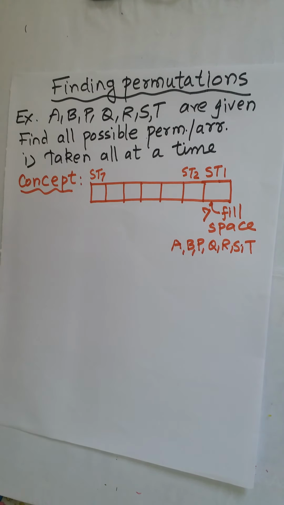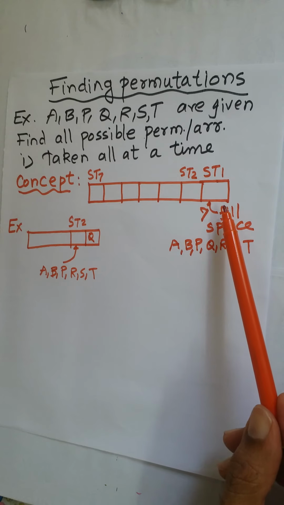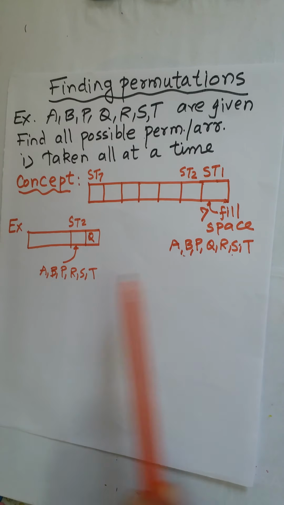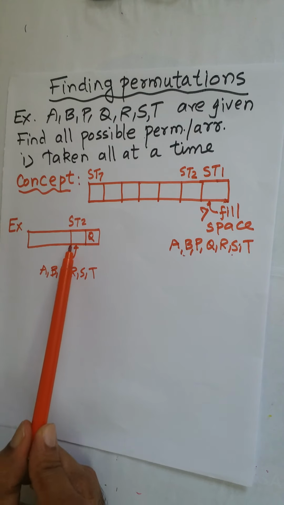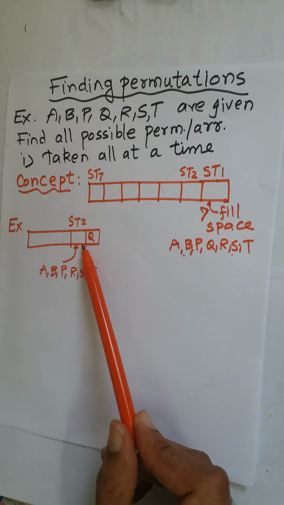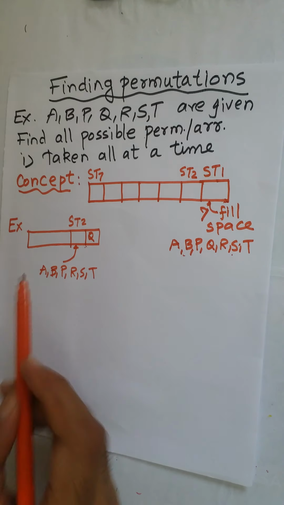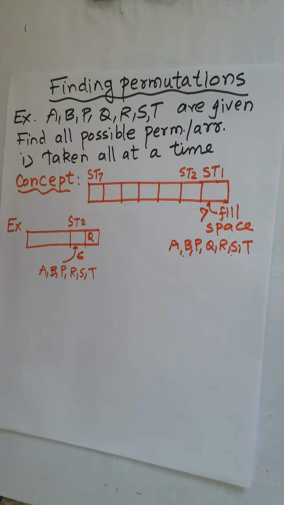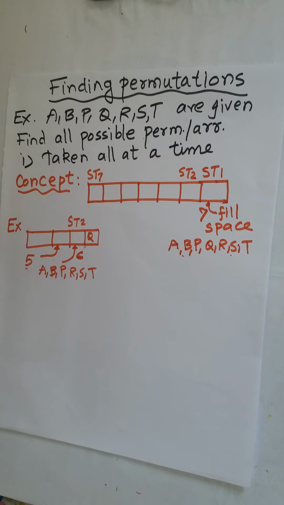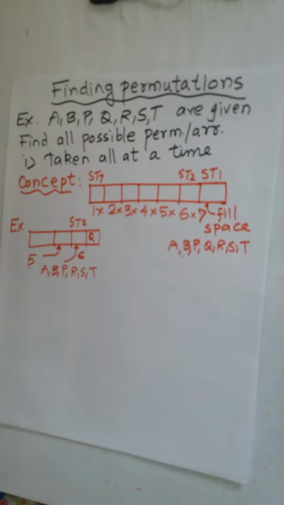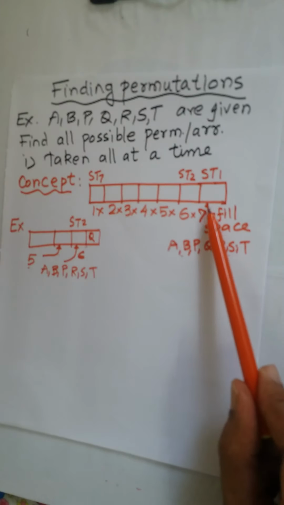We have 7 ways to do subtask 1. For example, let's say Q is chosen out of 7. So if Q is fixed here, for subtask 2, or to fill this space, how many options are left? Yes, clearly we have 6 options left. Similarly, what about the next subtask? For the next we will have only 5 letters left, so 5 ways we can fill this space. So gradually it decreases by 1. For the first there are 7 choices.